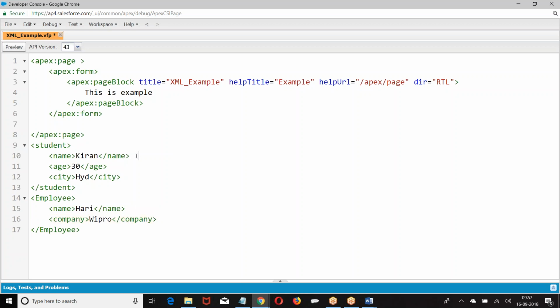Now when I give a name, they told maximum length is 20 characters. Should start with capital. They say maximum length.